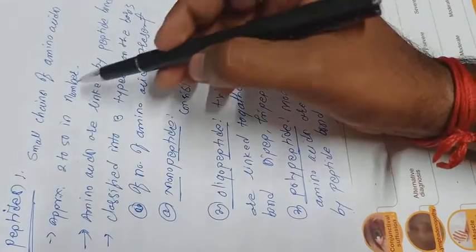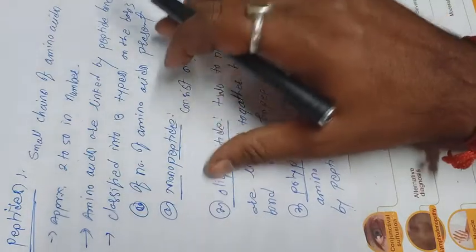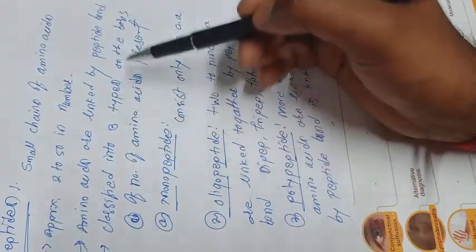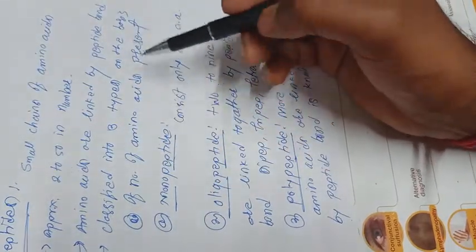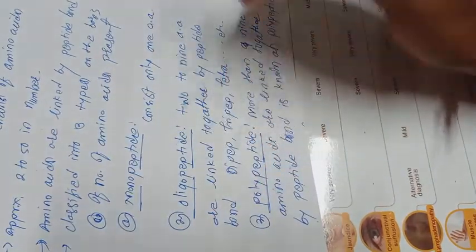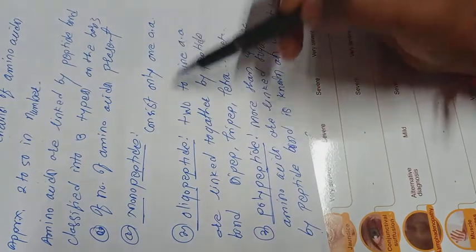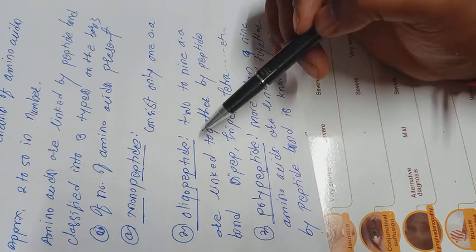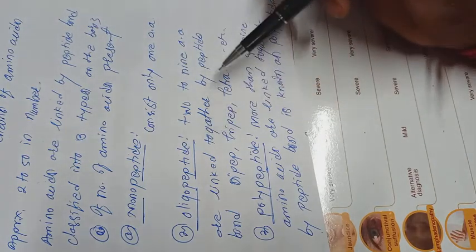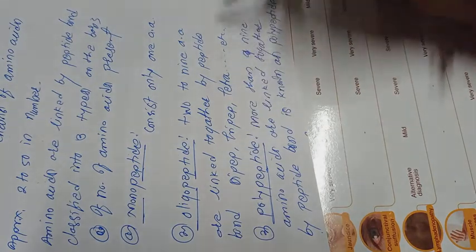So the peptides are small chains of amino acids, approximately 2 to 50 in number. Amino acids are linked by peptide bonds. These are classified into three types on the basis of the number of amino acids present: monopeptide, oligopeptide, and polypeptide. A monopeptide consists of only one amino acid. In the case of the oligopeptide, 2 to 9 amino acids are linked together by peptide bonds, for example dipeptide, tripeptide, tetrapeptide, etc.